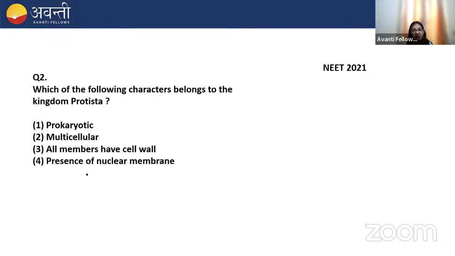Moving next, which of the following characters belong to the kingdom Protista? 1 prokaryote, 2nd multicellular, 3 all members have cell wall, 4th presence of nuclear membrane. Which of the following characters belong to the kingdom Protista? Nursing, they're asking which of the following characters belong to the kingdom Protista. Very good, Shishni.